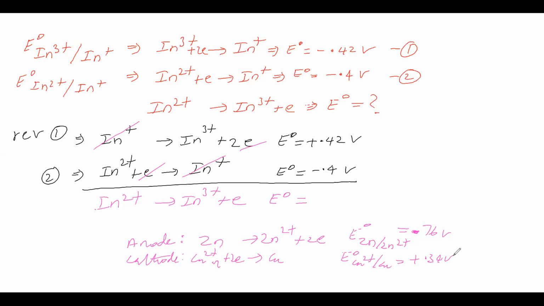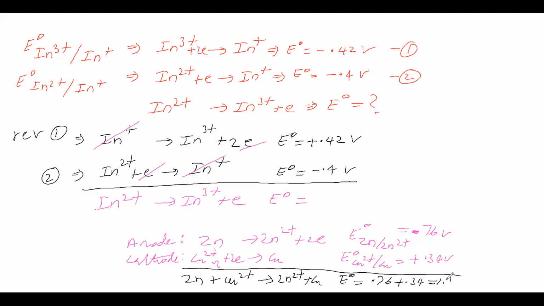Now let us go for the cell reaction. The cell reaction is zinc plus Cu2 plus gives Zn2 plus Cu. For this E naught is equal to 0.76 plus 0.34, equal to 1.1 volt. We discussed earlier: for the anodic half reaction, oxidation potential is given, Zn into Zn2 plus. For the cathodic half reaction, Cu2 plus bar Cu, reduction potential is given. So for the cell reaction, oxidation potential plus reduction potential is called cell potential.